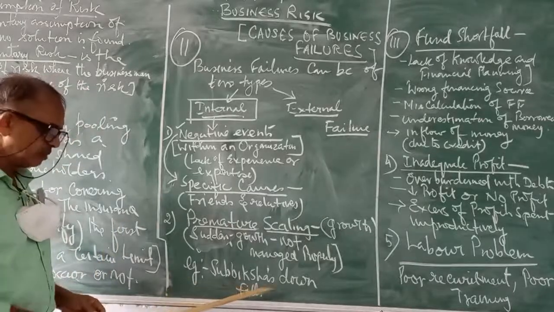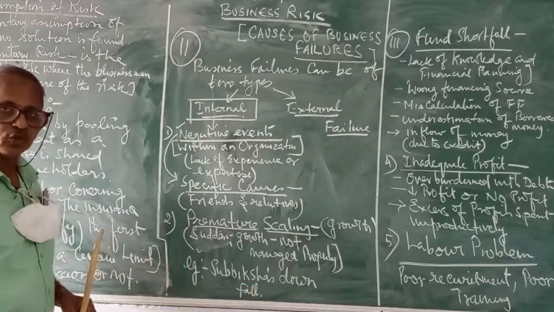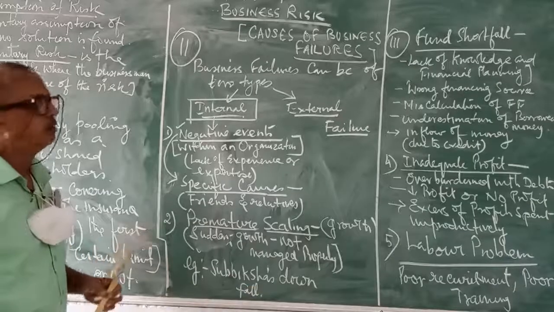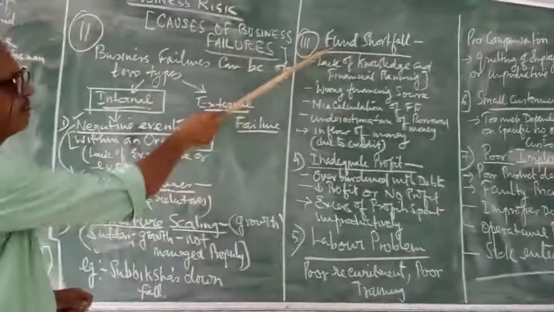For example, you can take up Sudiksha's downfall, where the growth was very rapid, which was uncontrollable. It resulted in a downfall. Now, the next reason is fund shortfall.